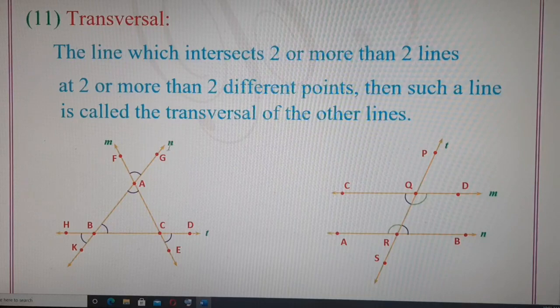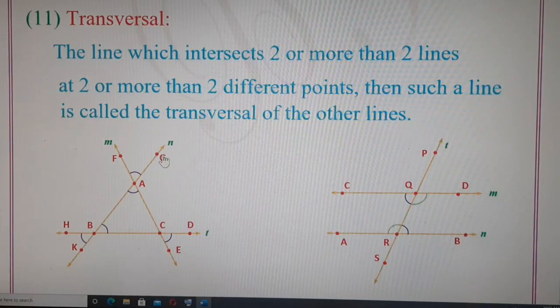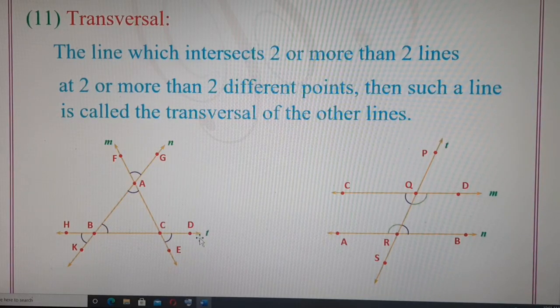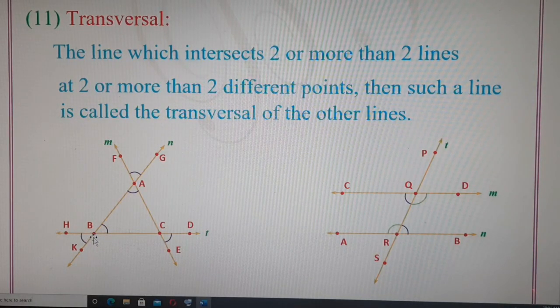Similarly, if you observe line N, it is intersecting line M also. Line N is intersecting line T at point B. Line N is intersecting line M at point A. But line N is intersecting line T at point B. So this line is called line N and this line is called line T. Line N and line T intersect at point B. Similarly, line N and line M intersect at point A.